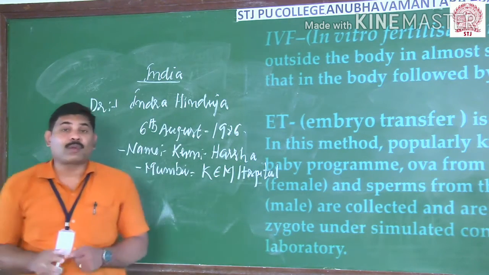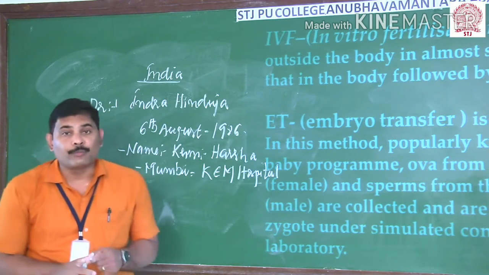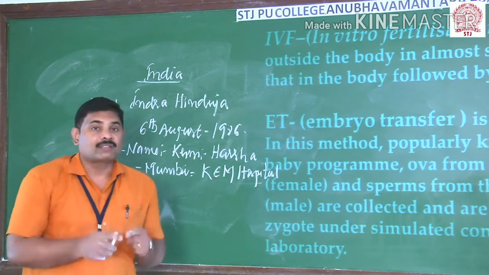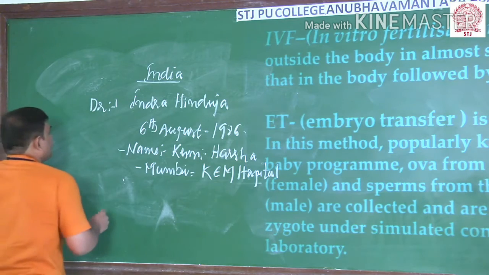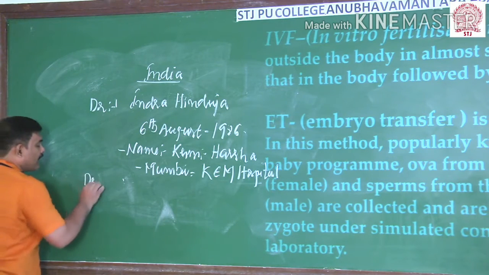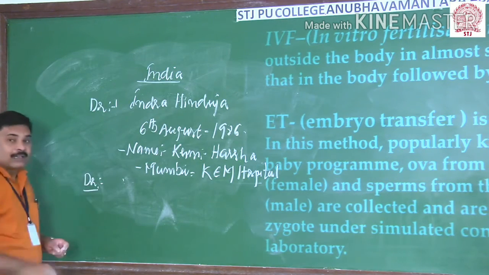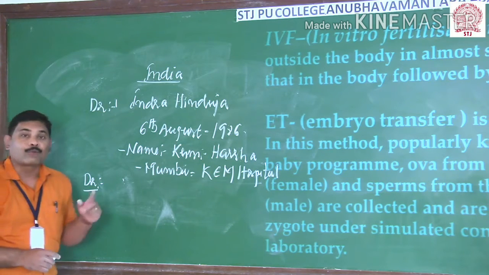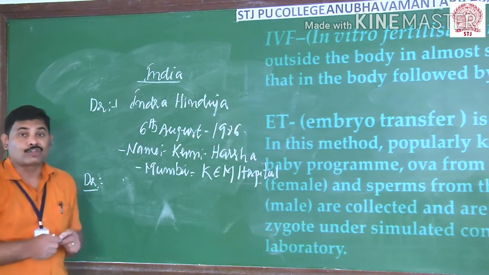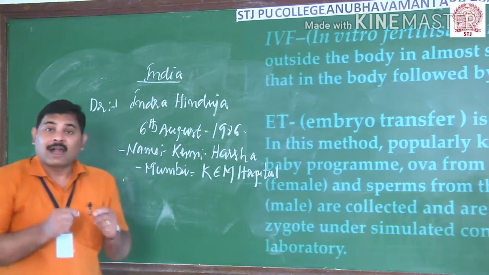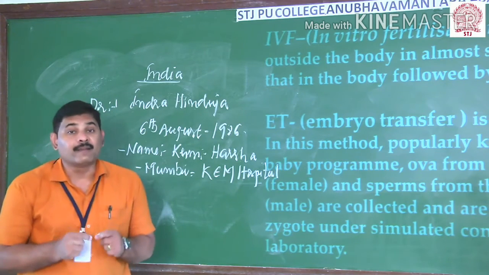There is a bit of controversy regarding the first test tube baby in India, and a case was filed against this. Another doctor, Dr. Subhash Mukherjee from Kolkata, developed the first test tube baby in India and the second test tube baby in the world.